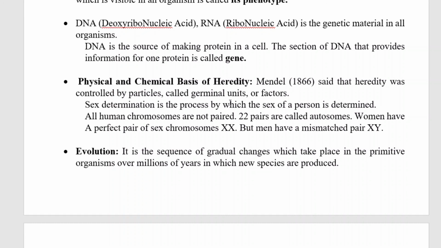Speciation. The process by which new species develop from the existing species is known as speciation. The factors which lead to speciation are geographical isolation, genetic drift, and variations. Evolutions are of three types: convergent evolution, divergent evolution, parallel evolution.